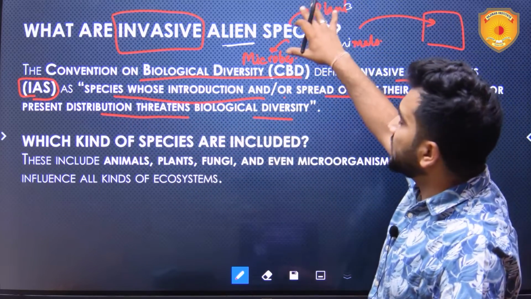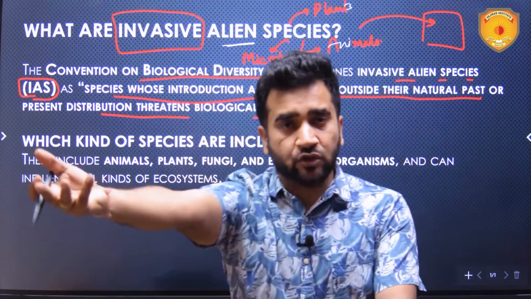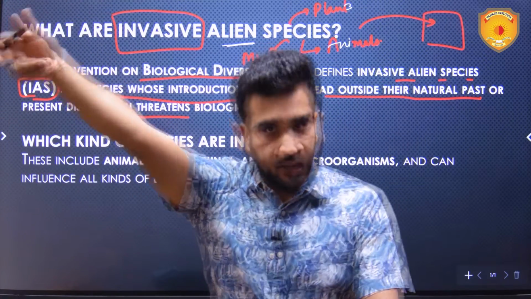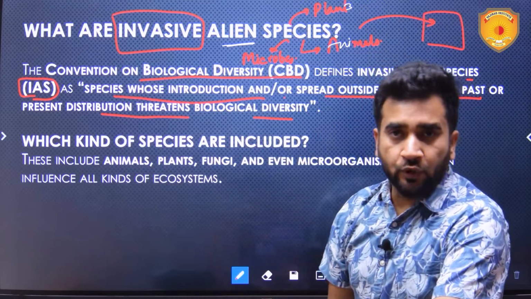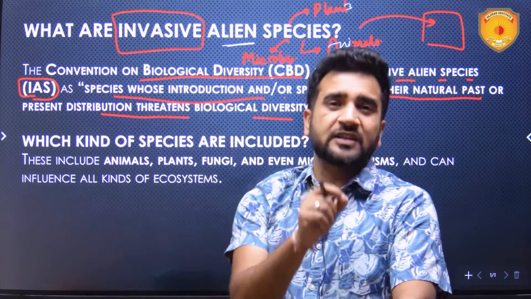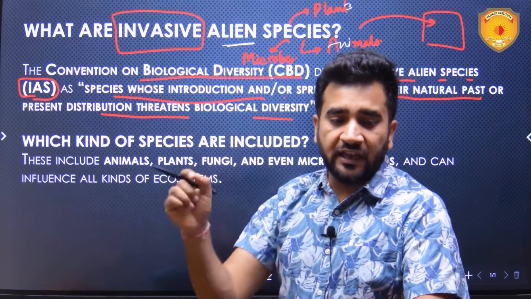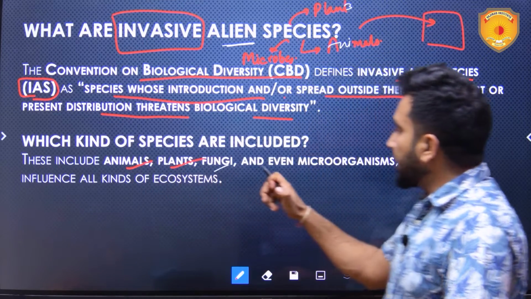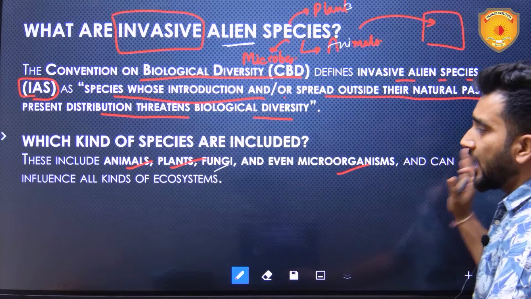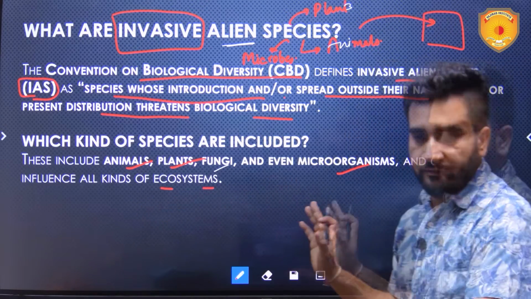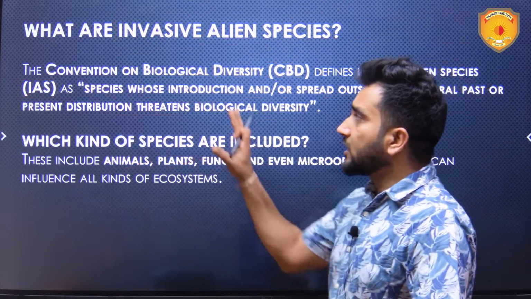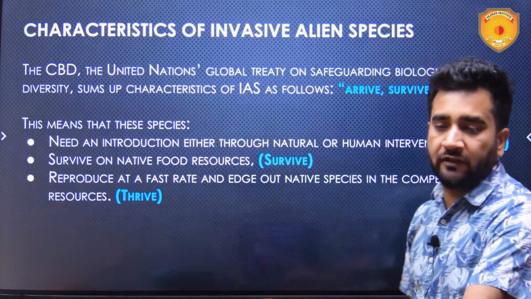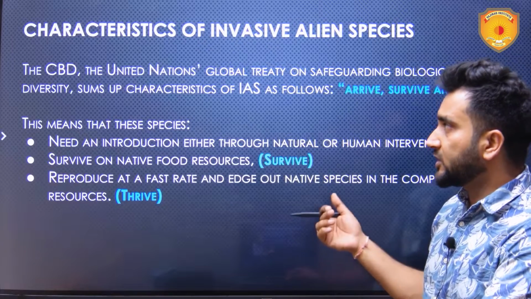Means if these species are spread beyond their natural habitat to some other habitat to which they are alien and there they cause harm to the biodiversity, then these species will be called invasive alien species. Now, which kind of species are included? Animals, plants, fungi, even microorganisms, and can influence all kinds of ecosystems. So this is the definition given by CBD, the Convention on Biodiversity, about invasive alien species.